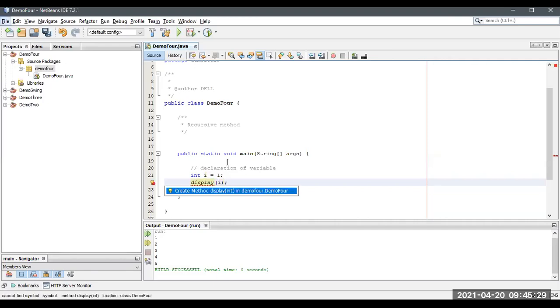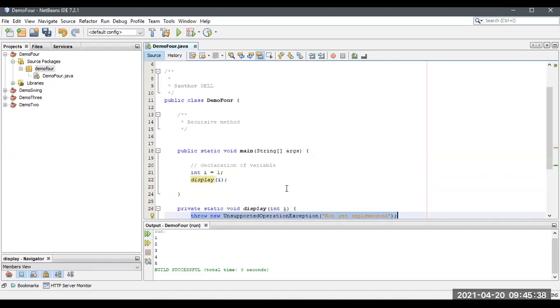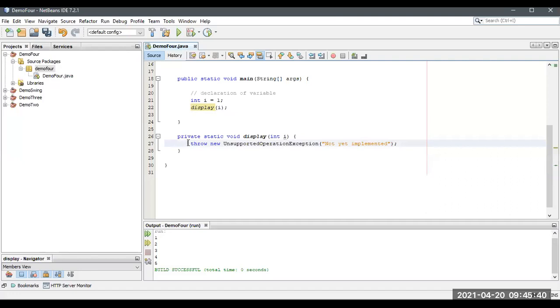Let me create a method. Sorry, one second. Alt enter, and it has been created. So you just remember the shortcut keys too. If there is any error, just keep the cursor over there and press alt and enter, so that it will be created automatically. Okay, now I'm going to write a condition. If i less than 10, I will take as 10. I'm going to write a condition over here.